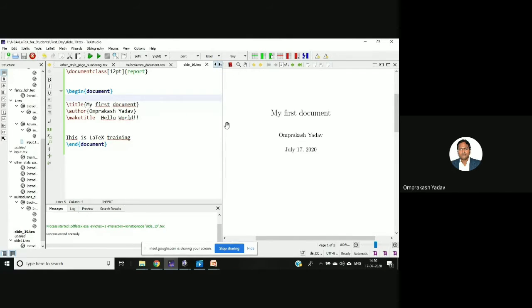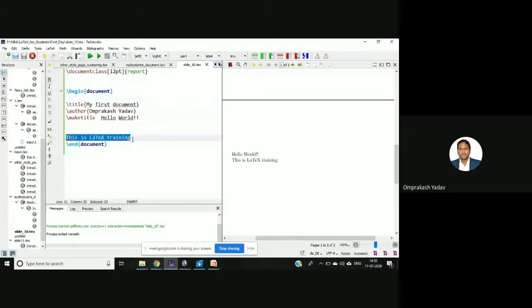So if you see here in the title, I mentioned my first document. Then the author name is there. Then I've written here \maketitle, and the text hello world is not appearing here, it appears on the next page. After that, I've written certain text, which is appearing on the next page.